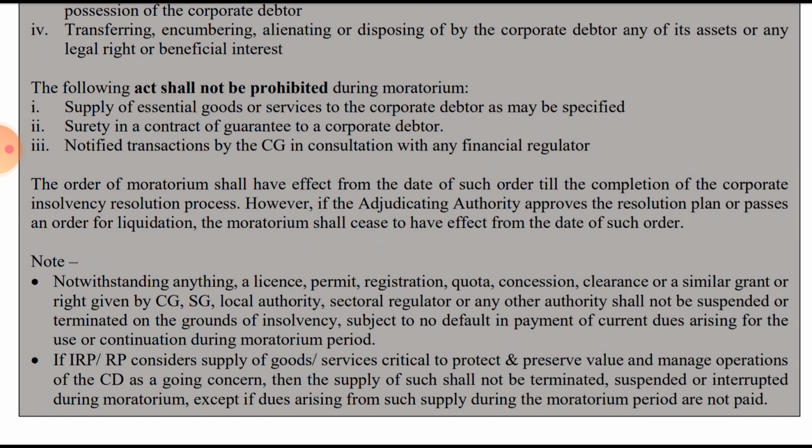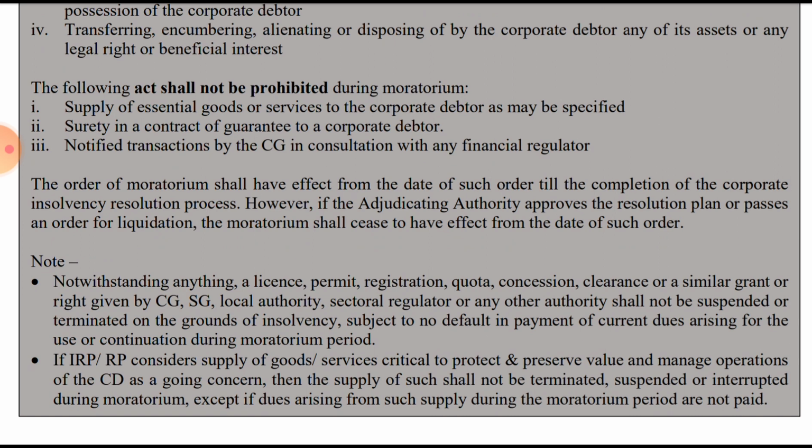Second note, if the IRP considers that the goods and services are critical to protect and preserve the value and manage the operation of the corporate debtor as a going concern. So if the IRP feels that certain supplies of goods and services are critical for managing, preserving and protecting the value and operation of the corporate debtor.